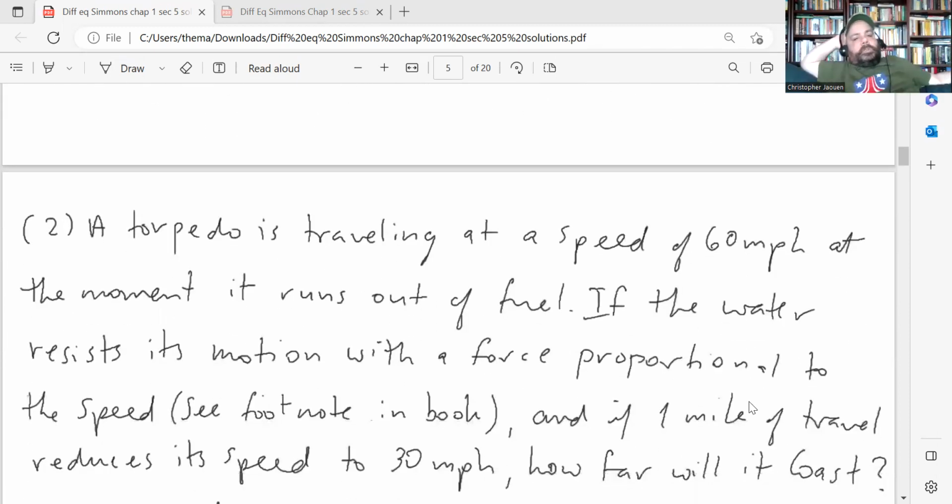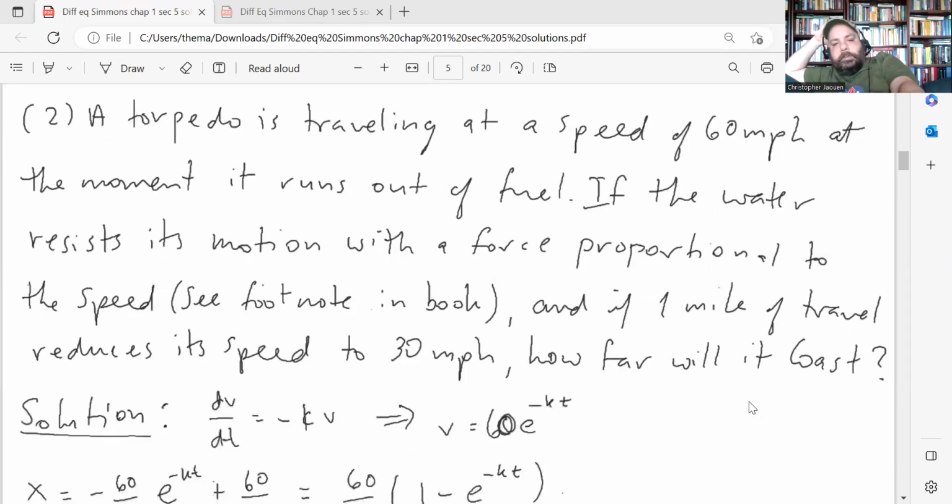Question number 2: a torpedo is traveling at a speed of 60 miles per hour at the moment it runs out of fuel. If the water resists its motion with a force proportional to the speed, and he says, see the footnote in the book, which I'll look at in a second. And if 1 mile of travel reduces its speed to 30 miles per hour, how far will it coast?